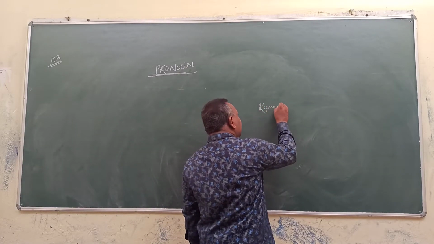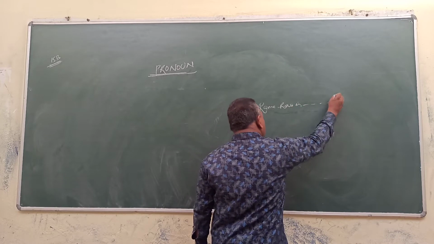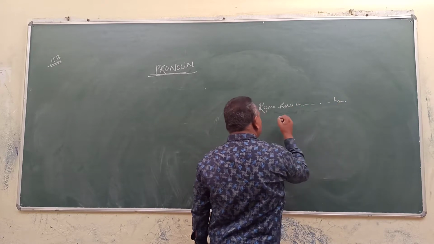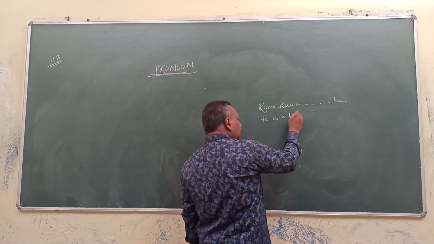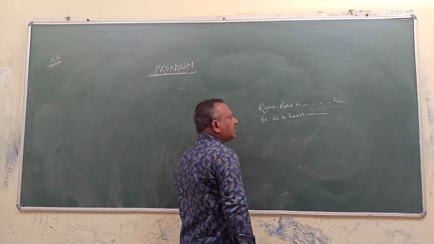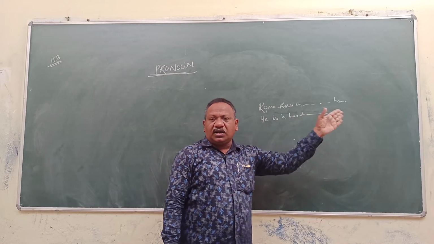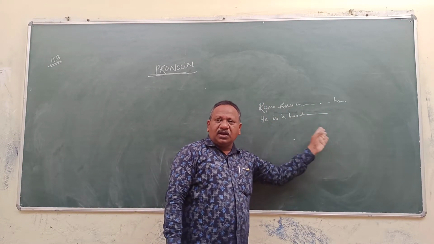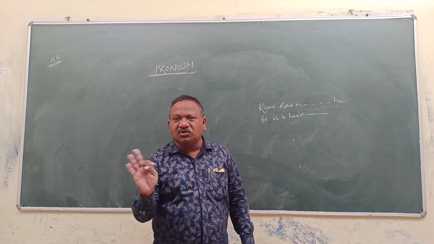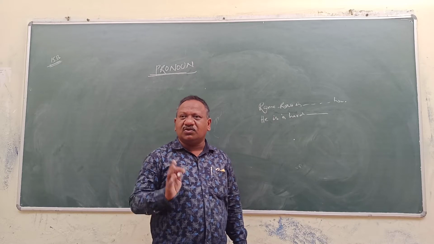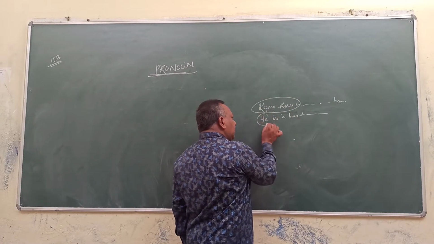Ramarao is working here. He is a hard worker. You are writing: Ramarao is working here. Ramarao is a hard worker. Ramarao is regular. Ramarao is punctual. Every time we need not say Ramarao. Ramarao can be substituted with he.